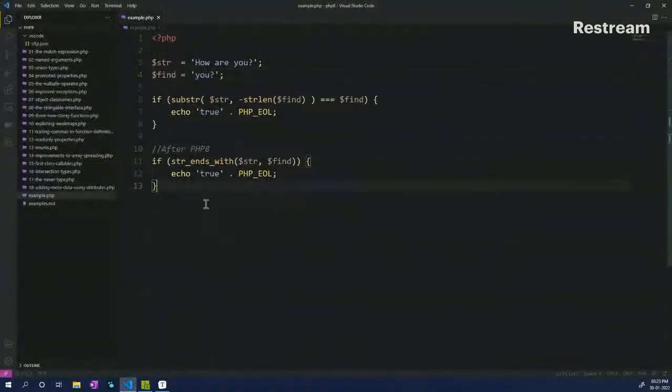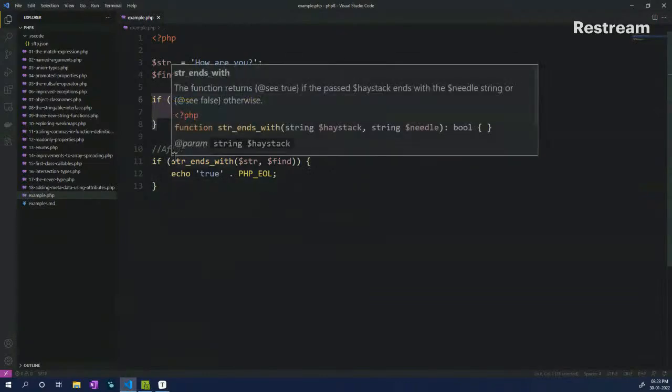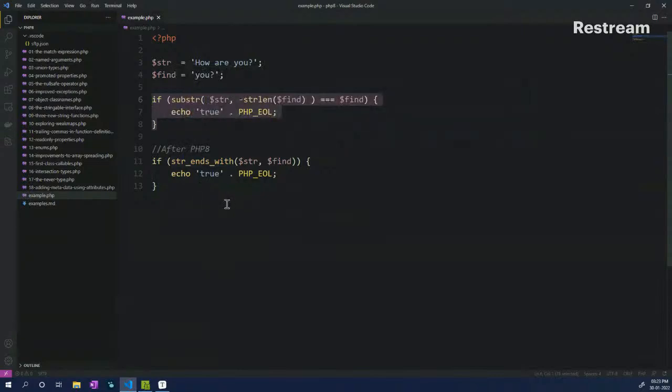So here, if you are, let's say, an extension developer who actually has to give backwards compatibility, you have to use the older method. But if you are, let's say, an active service developer who is just developing for a specific project, and you know for sure that it is only going to run on PHP 8, you can start using this method as well.